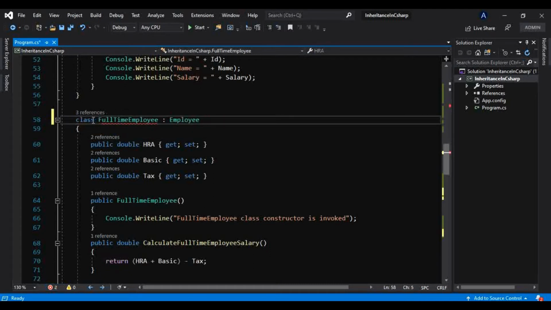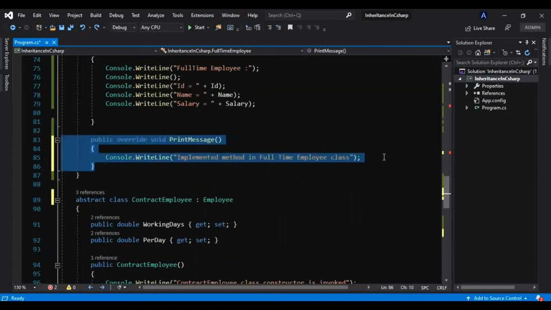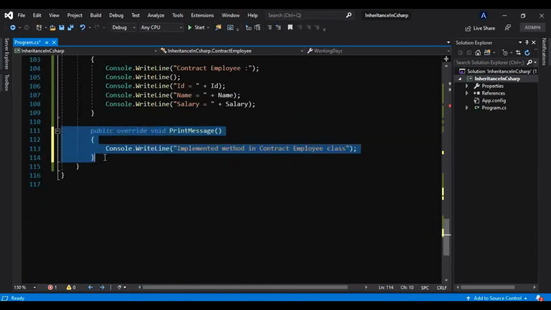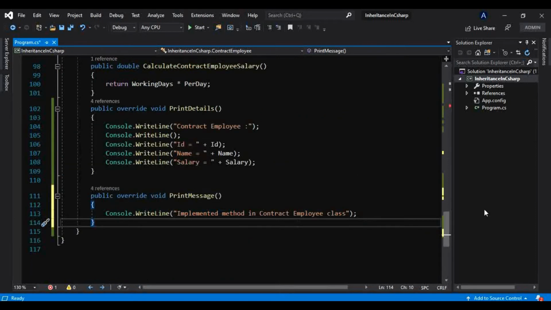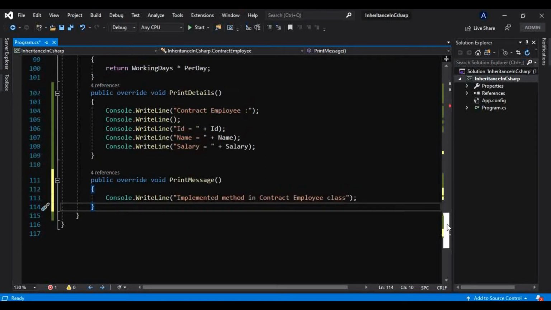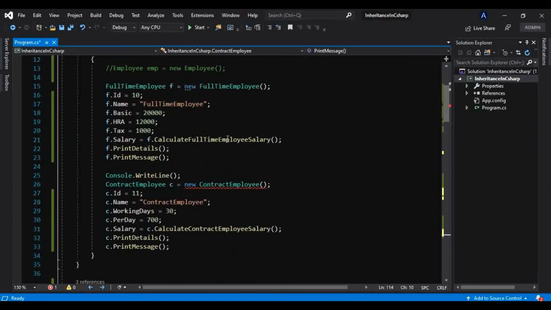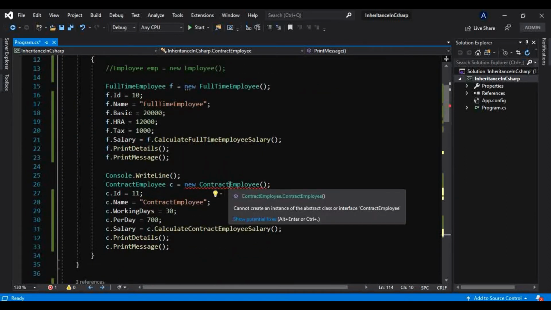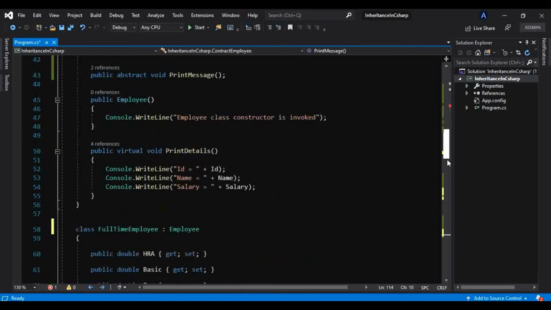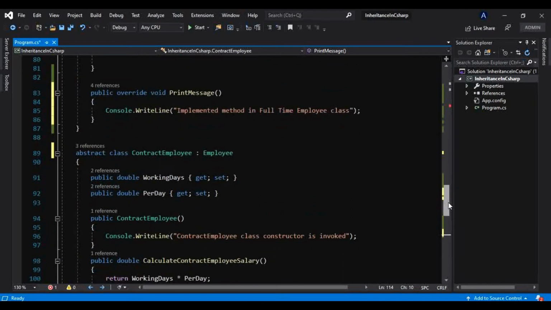Like that, if I uncomment this, and here as well, the error will be gone, and it will go from here as well. What this error says is cannot create an instance of an abstract class. Yes, we have to remove abstract from the contract employee class as well.